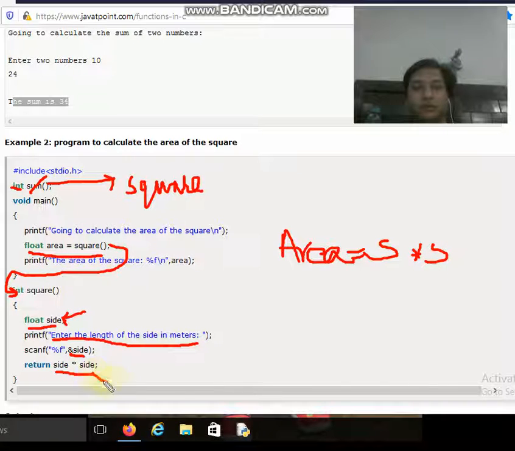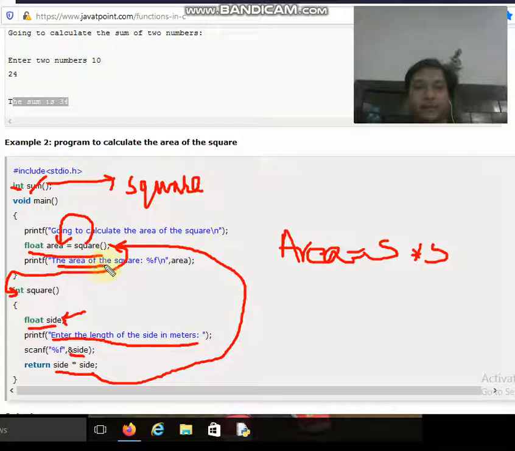So this is how the value is returned to the calling function, that is square, and the value of this area, that is side into side, gets stored into the variable area, and this area is printed with the help of the next printf statement over here.